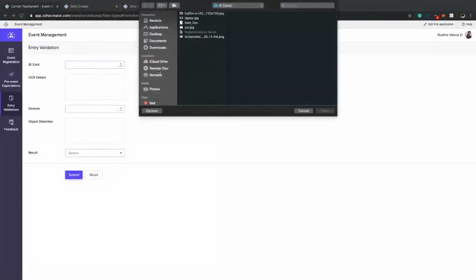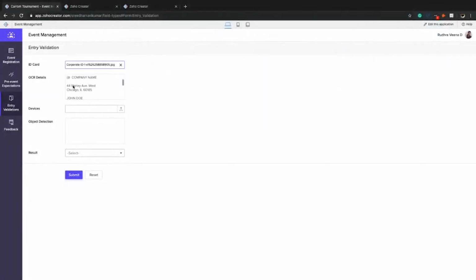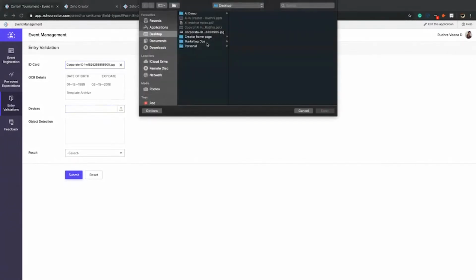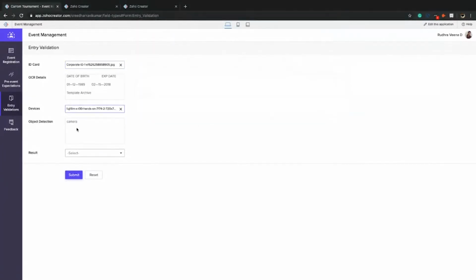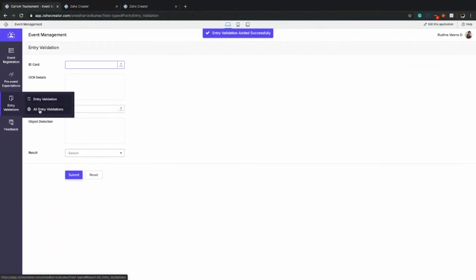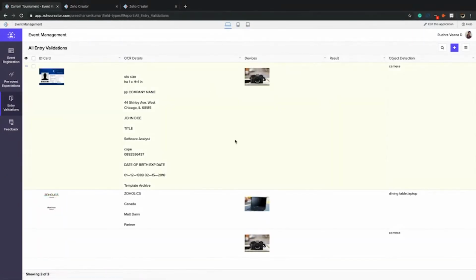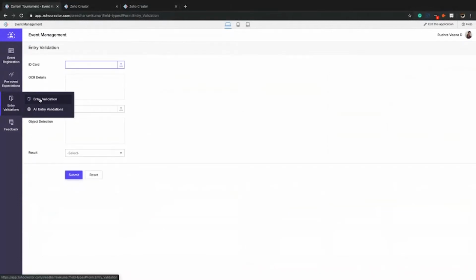Now let's try a different image. See, this has extracted all the information from the ID card. This is a camera. Now we have learned how to use the object detection field and the optical character recognition field. Now let's move on to the next one.